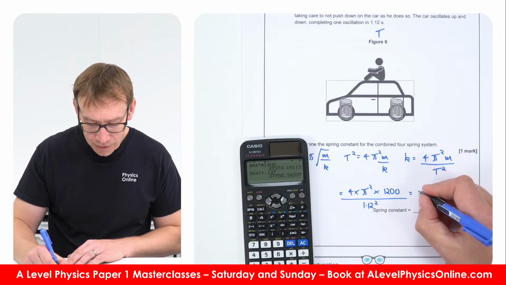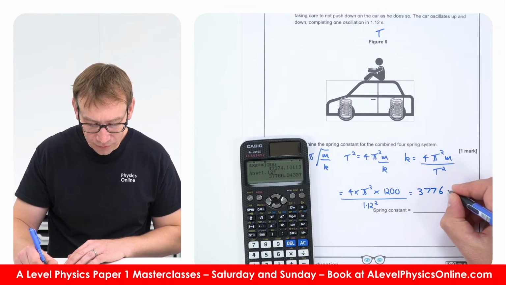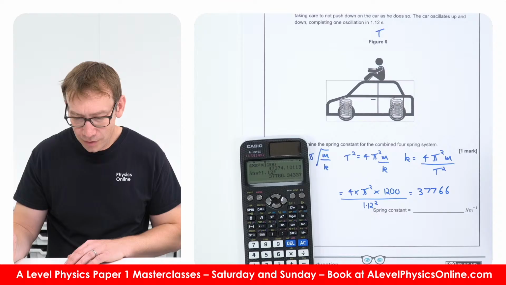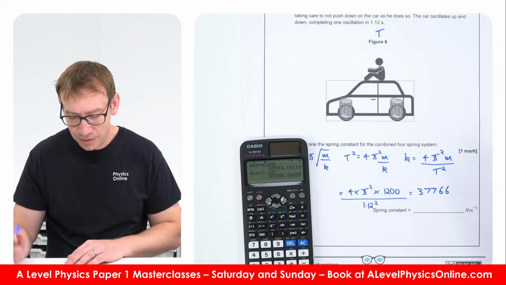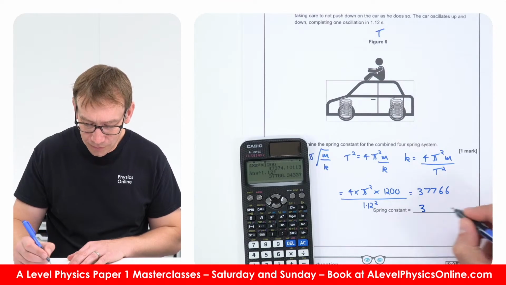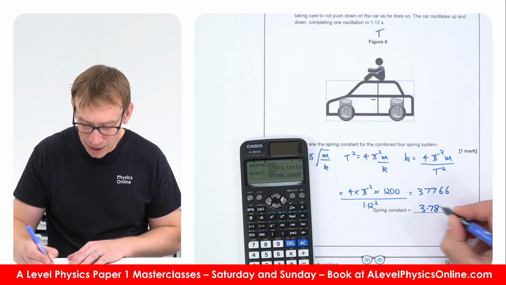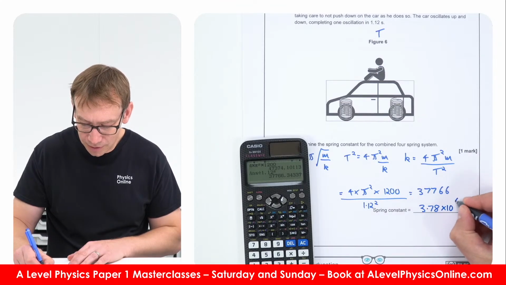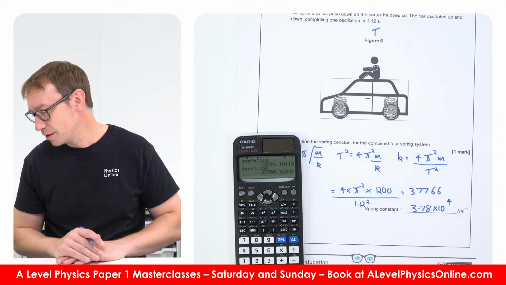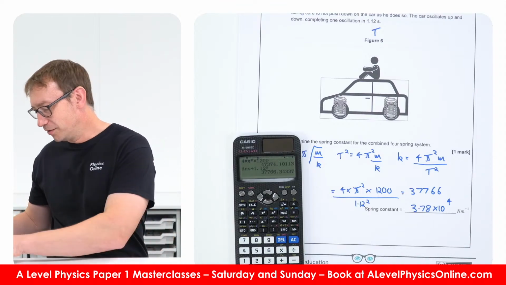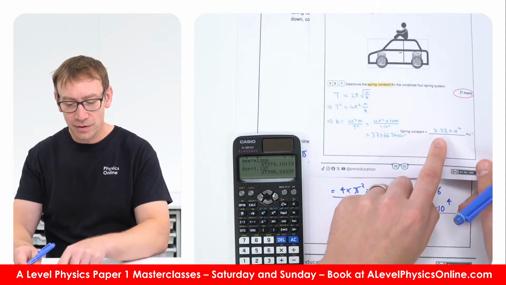So I've got 37766. So I would give this as three significant figures: 3.78 times 10 to the 4 newtons per metre. There we go, bang on, same answer as they've got over here.